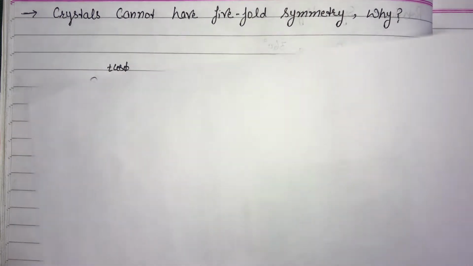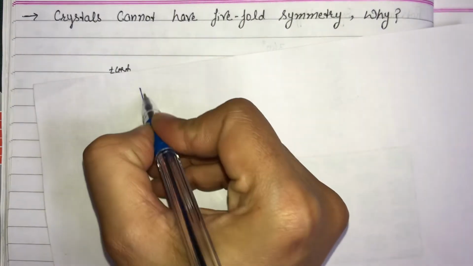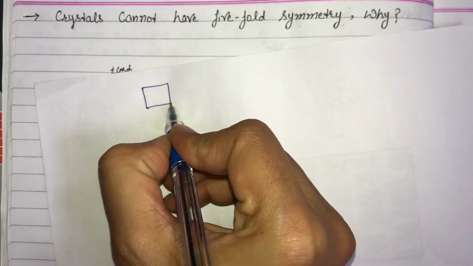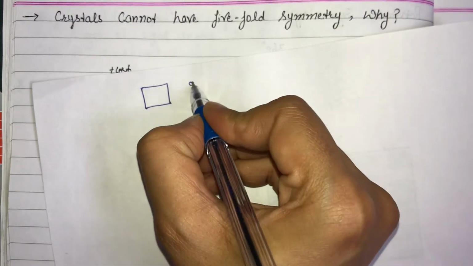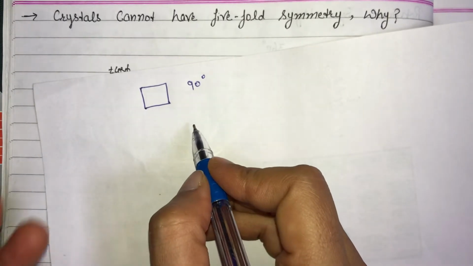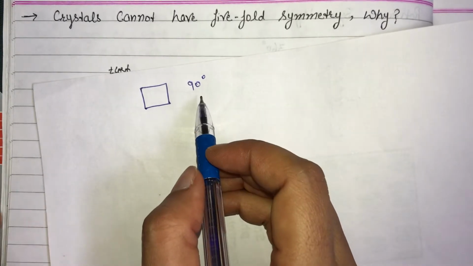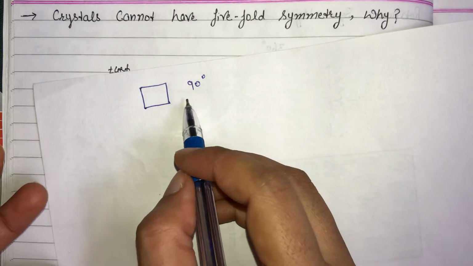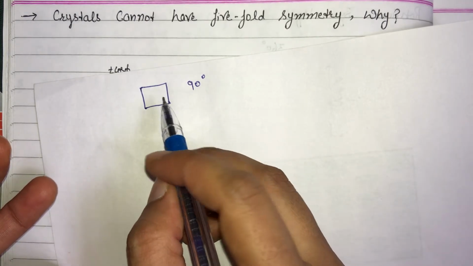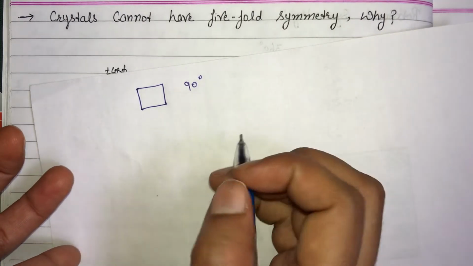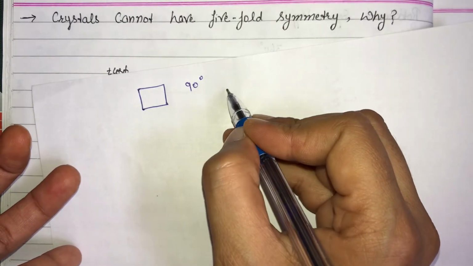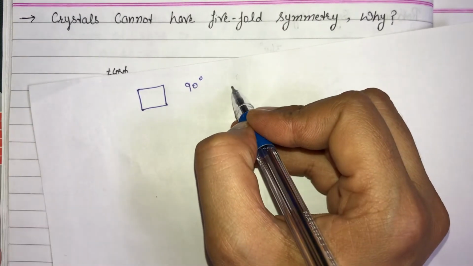Let's see, if we imagine a square and rotate it through 90 degrees, then after 4 rotations it will coincide with its original position. So a square lattice has four-fold symmetry.